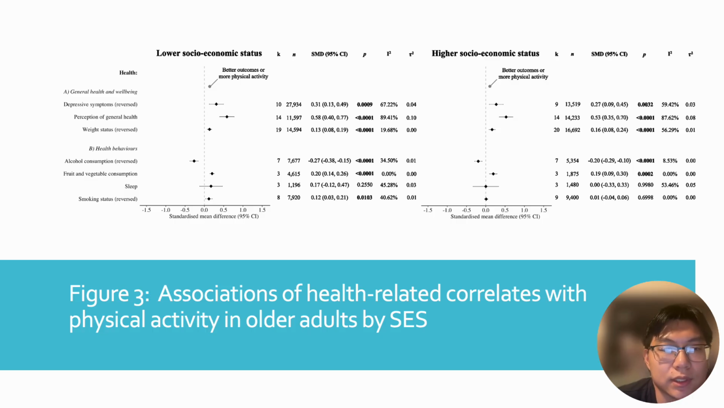Now, they did say that some of these outcomes weren't biased tested, so they don't know if they're really trustworthy, but even then, they'll have lower alcohol consumption. And then the only thing different between the two is that lower socioeconomic status people had less smoking when they had more physical activity.